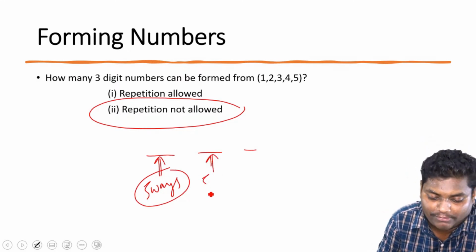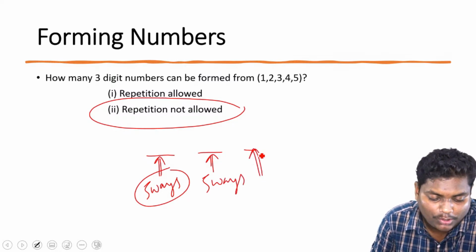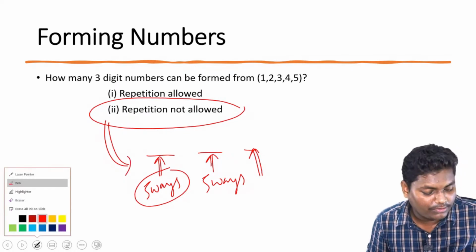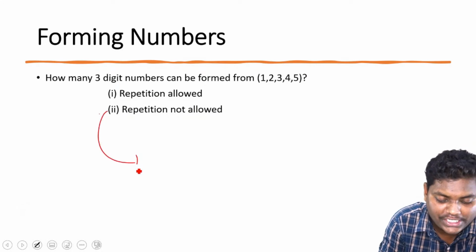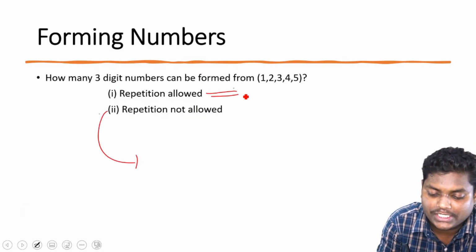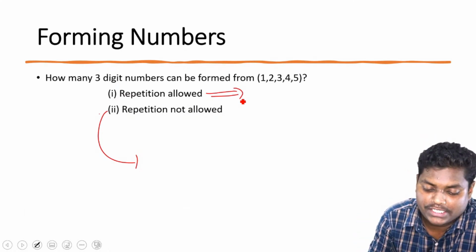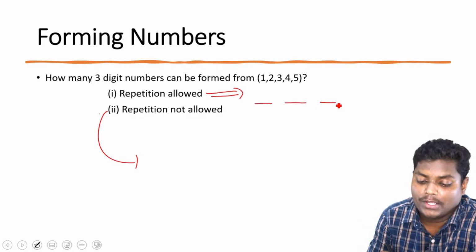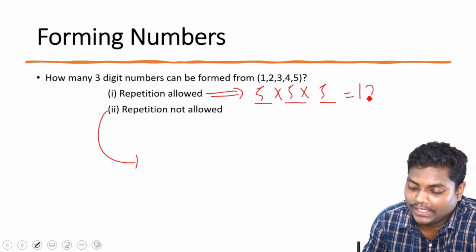If repetition is allowed, there is no restriction basically. So in the 3 places we can have 5 ways into 5 ways into 5 ways. So it will be 125.